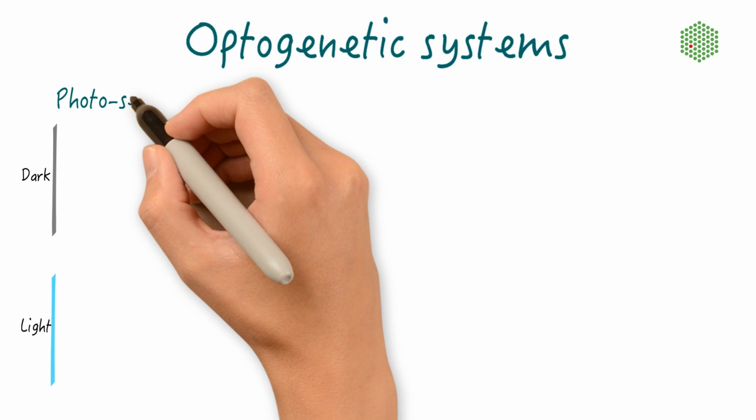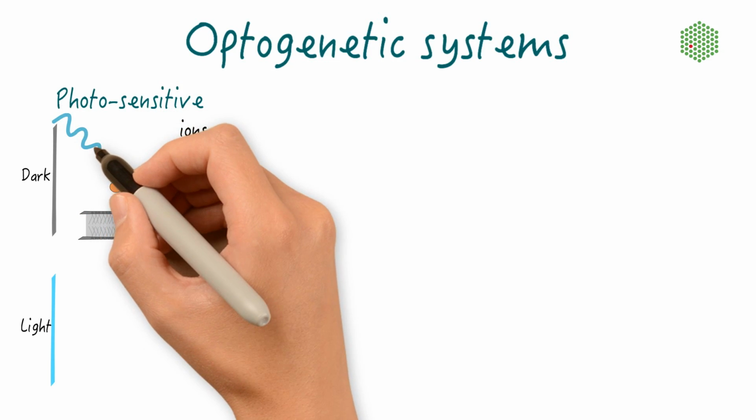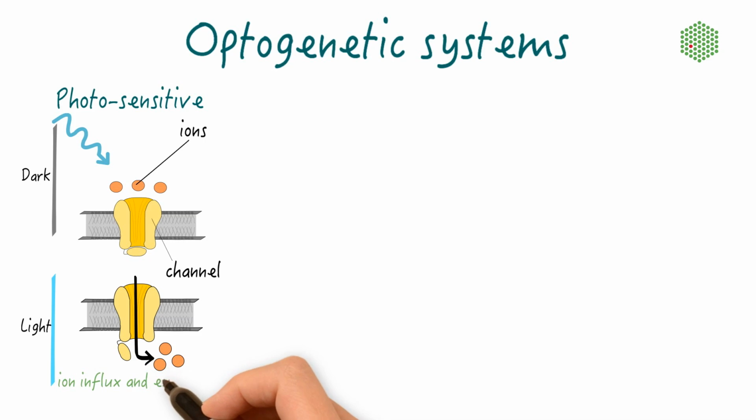The first known system was the channelrhodopsin-like photosensitive ion channel. This channel opens in response to light and facilitates flux of ions to change the membrane voltage potential of a neuronal cell. Photosensitive ion channels are widely used in neurobiology, and approaches based on this system are referred to as neuronal optogenetics.